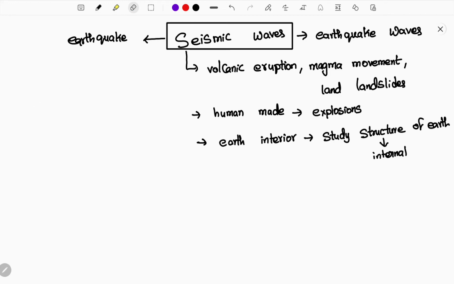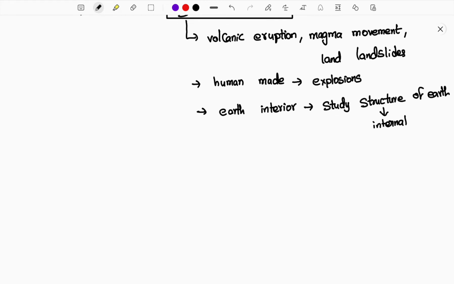So seismic waves act as a source for finding the so-called internal structure of the earth. How could it be possible? Because the seismic waves are not the same. Seismic waves are of different types, and each type of seismic wave has different features.